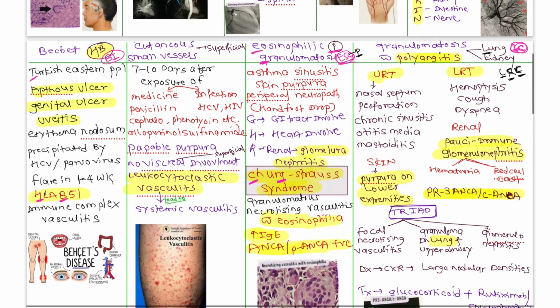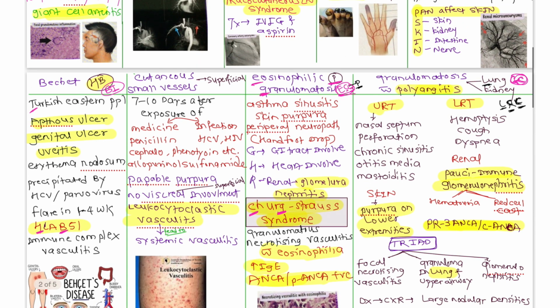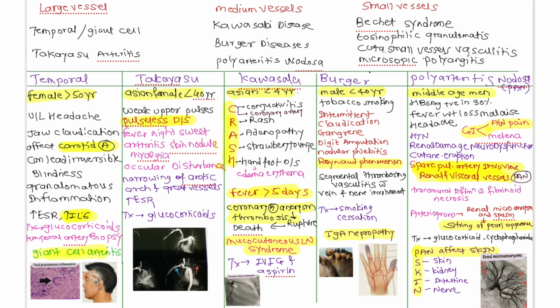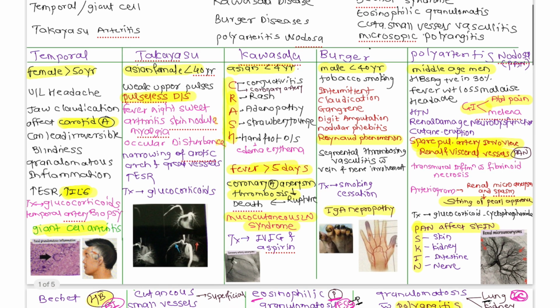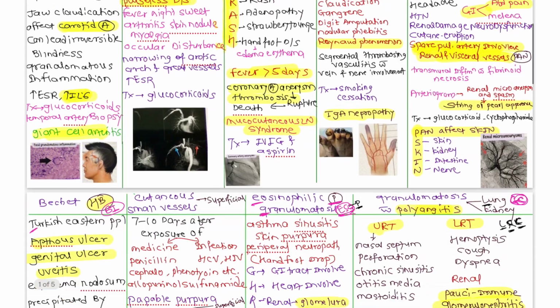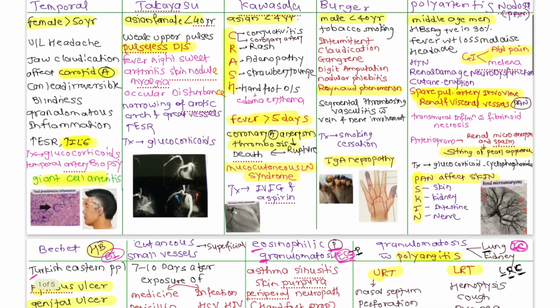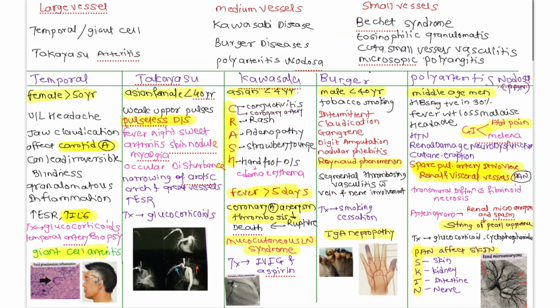I have made it in a tabular format and arranged all these images here. I assure you that the questions in NEET PG, INI-CET or FMGE, which will be asked in pathology and medicine on vasculitis, will all come from this data. I have arranged all this data. There is no single point missed by me from vasculitis. So remember this only, make a chart of this and stick it on your wall and remember this. Thank you.